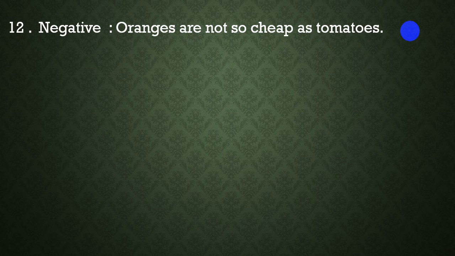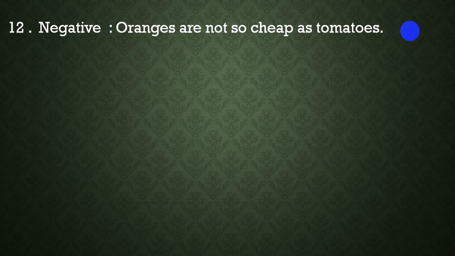Serial number 12. Negative sentence: Oranges are not so cheap as tomatoes. Note: such kind of sentence is to be changed into affirmative using the structure of comparative degree. In another way it can be done. We have to change the position of subject and object.